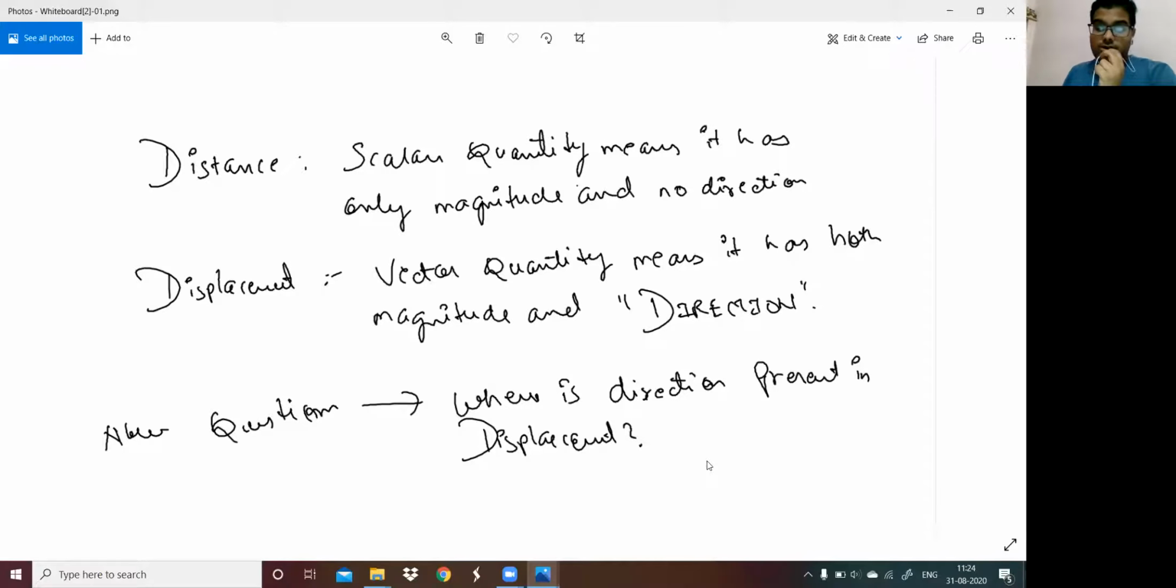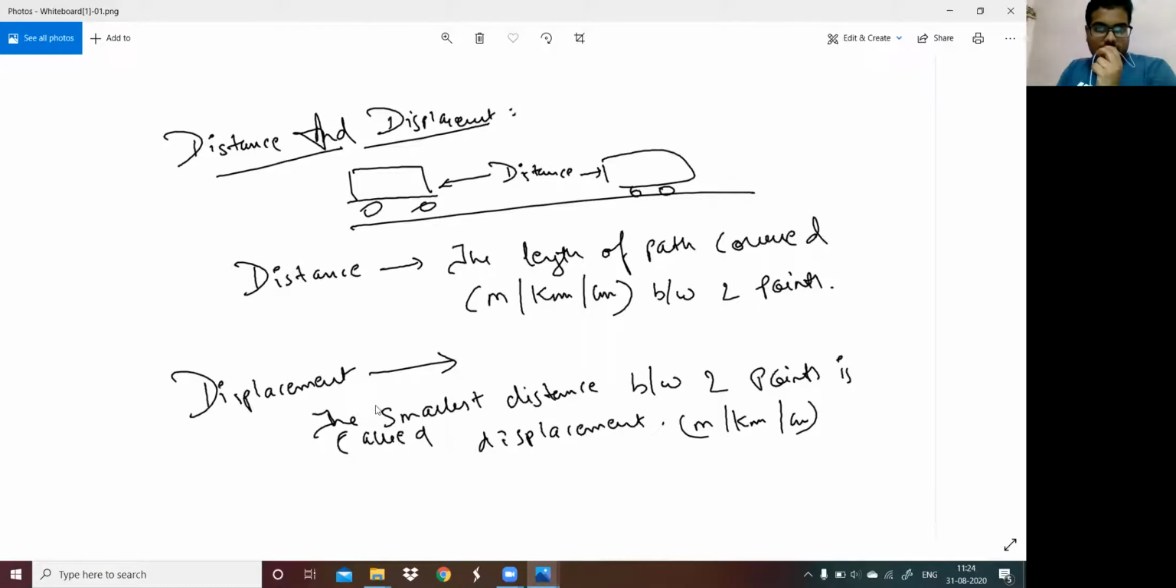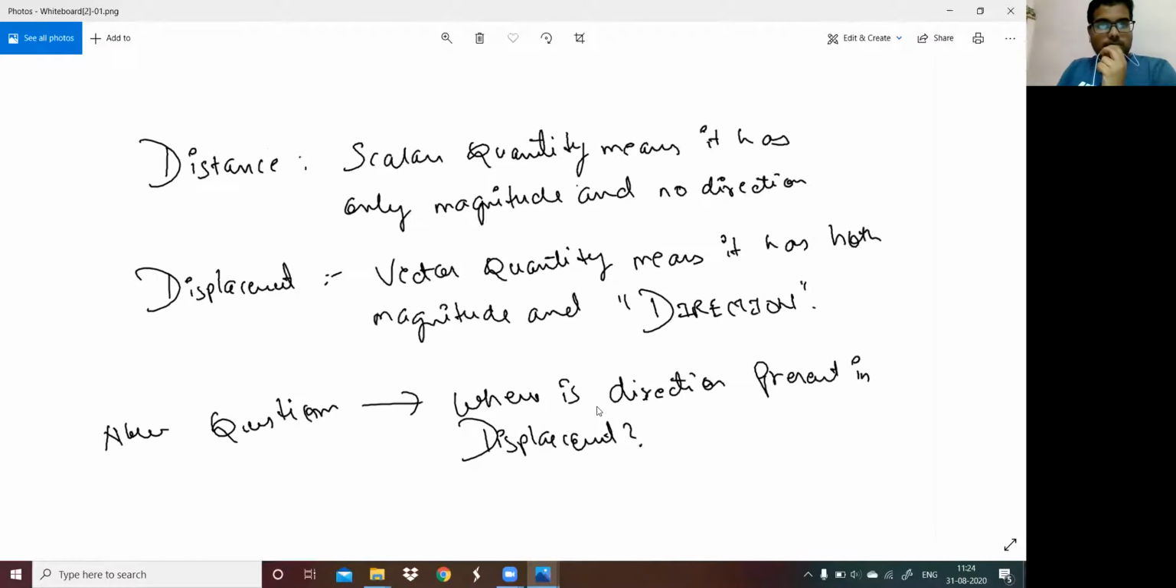I will take you to the previous screen and show you where we missed the direction. See again: the smallest distance between 2 points is called displacement. Now when I say smallest distance, it is hiddenly showing the information of the direction. How? Suppose